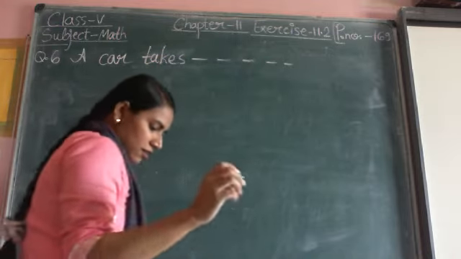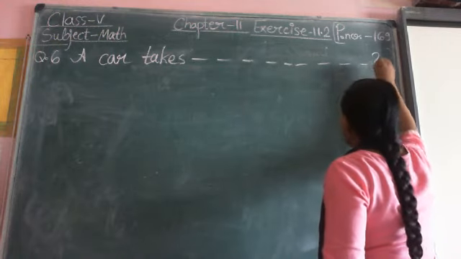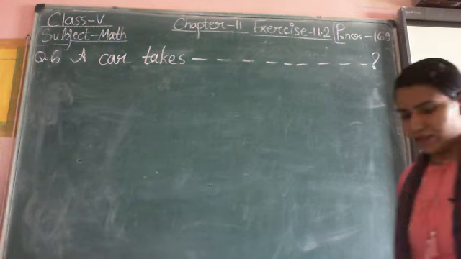I am not writing the complete question, but you will note it down from your textbook.